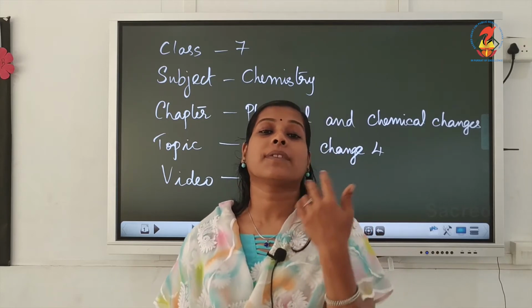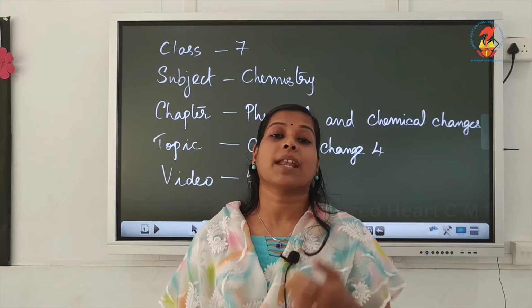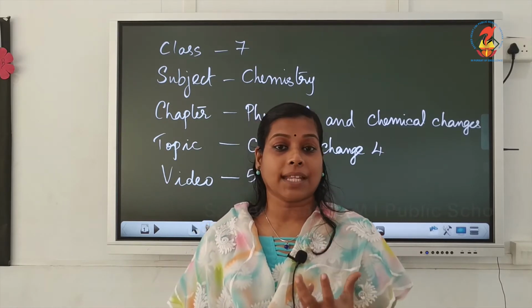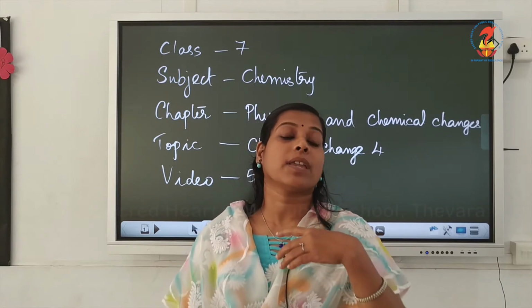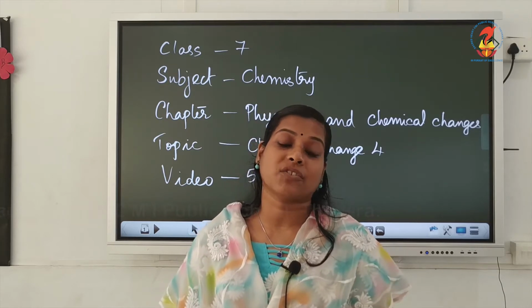And most of the materials we are using in our daily life are made due to these chemical changes. The food we are eating is cooked by chemical changes. The medicine we are using in everyday life is made by chemical changes.